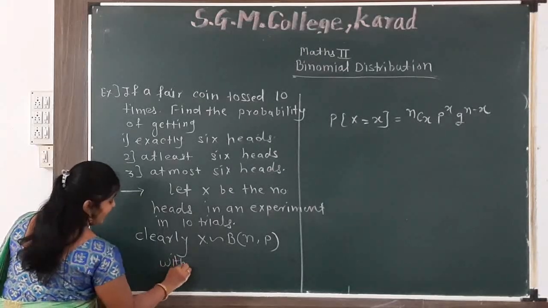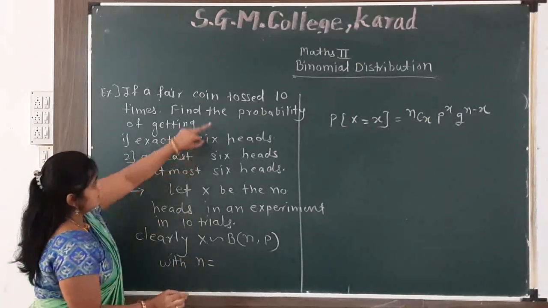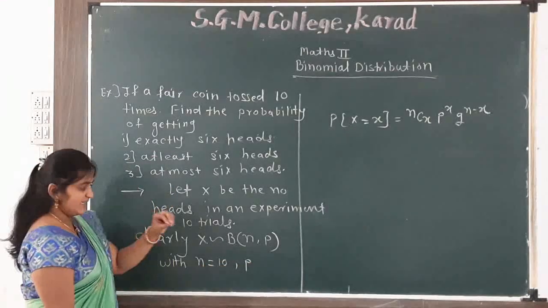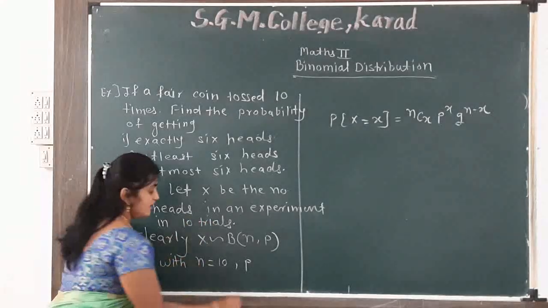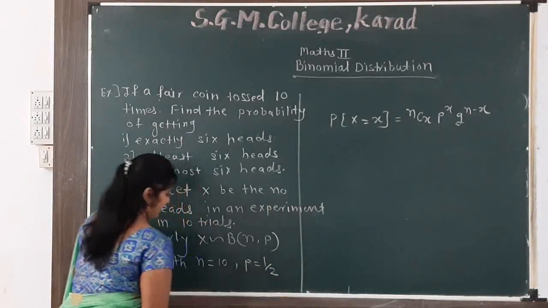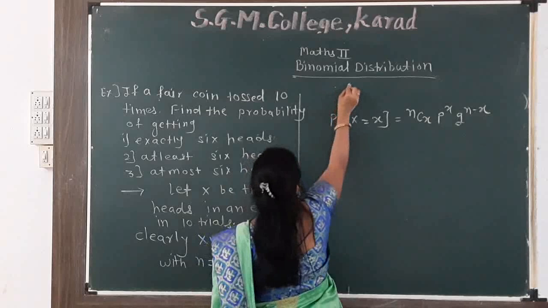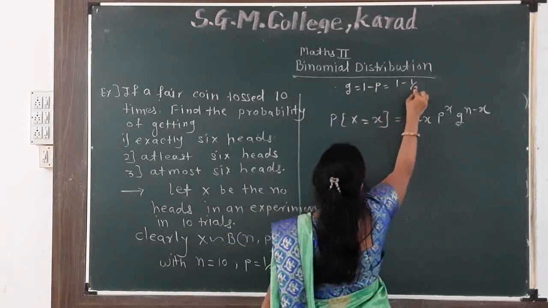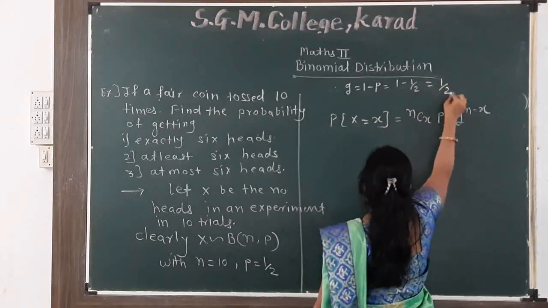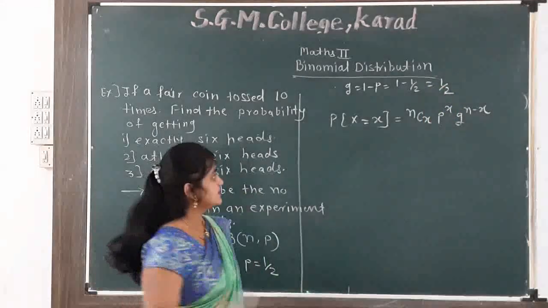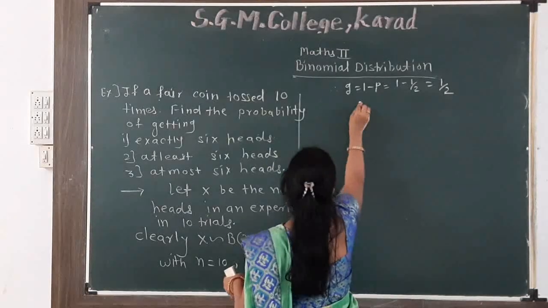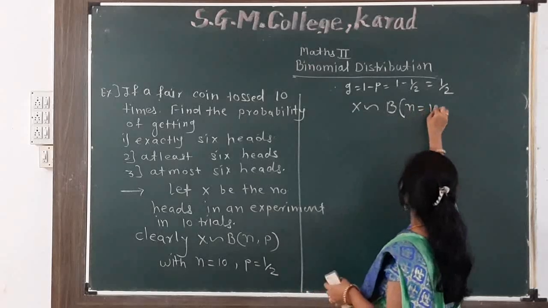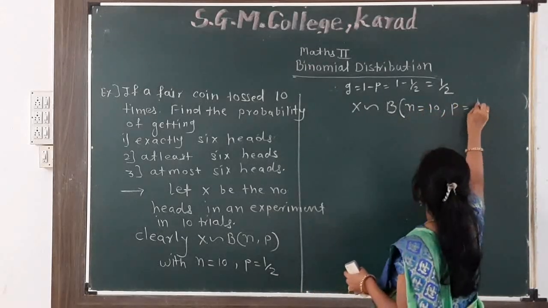What is my n? n is 10. What is my p? p is the probability of getting success, getting a head, which is 1 by 2. Therefore q is equal to 1 minus p, which is 1 minus 1 by 2, equal to 1 by 2. Thus x follows the binomial distribution with n equal to 10 and probability of success 1 by 2.